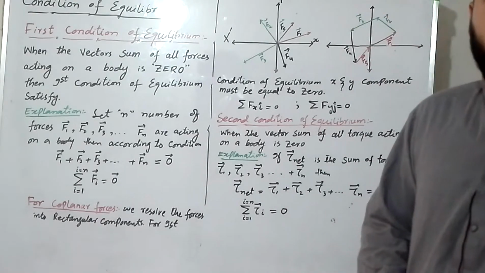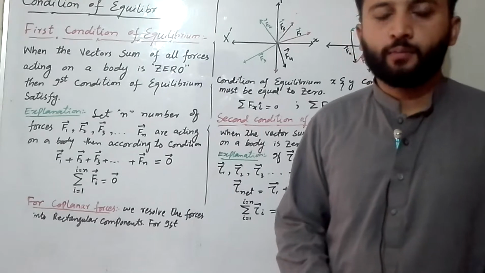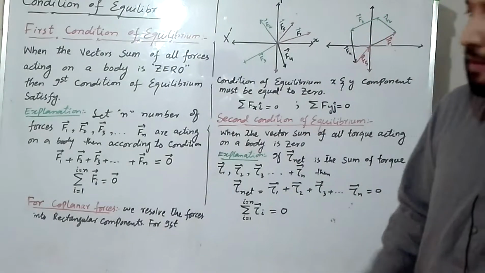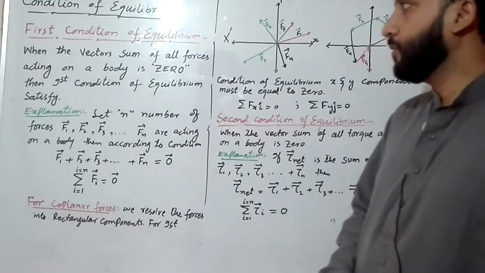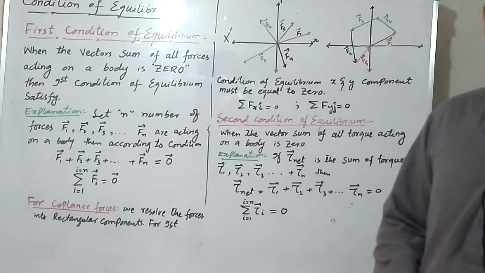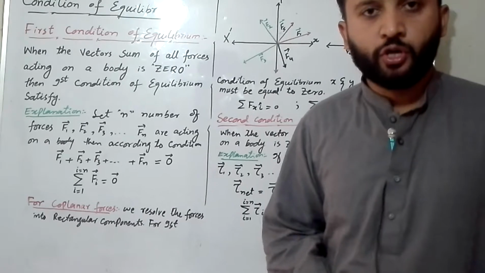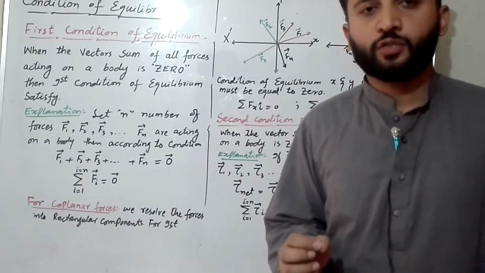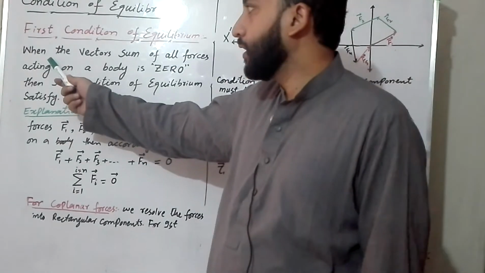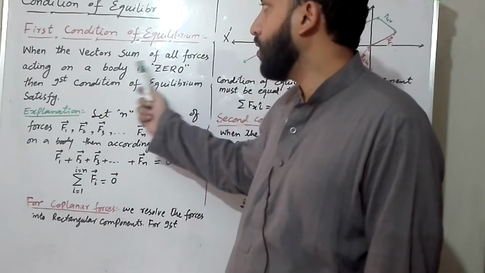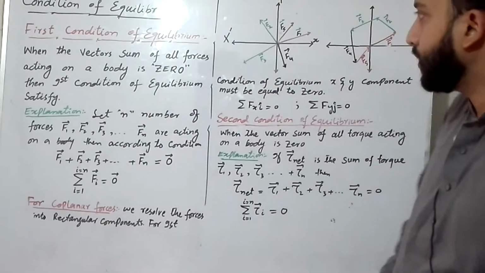The condition of equilibrium. There are two conditions of equilibrium: the first condition of equilibrium and the second condition of equilibrium. First we discuss the first condition of equilibrium. The first condition of equilibrium says that when the sum of all forces acting on a body is zero, then the body satisfies the first condition of equilibrium. Here we write it in mathematical form: when the vector sum of all forces acting on a body is zero, the first condition of equilibrium is satisfied.